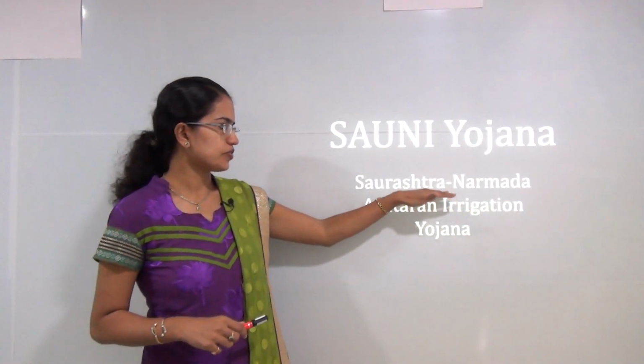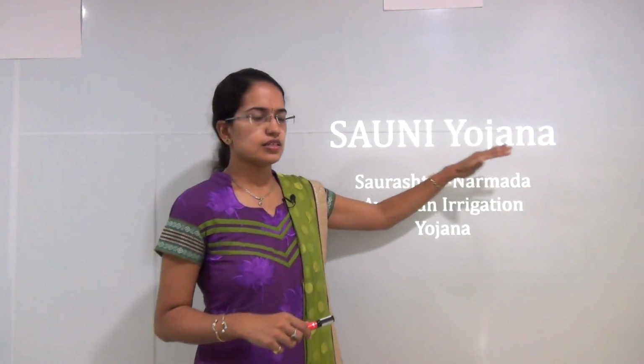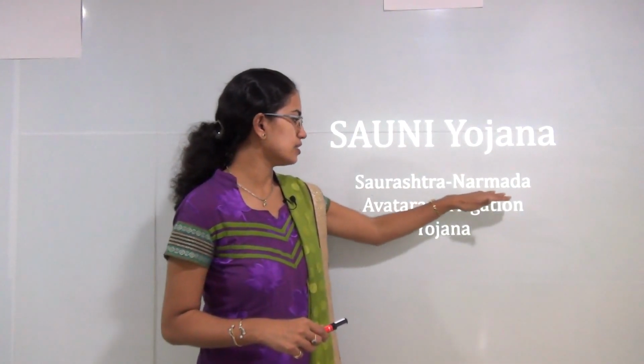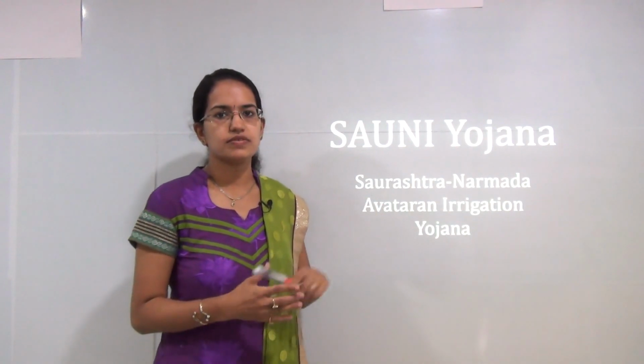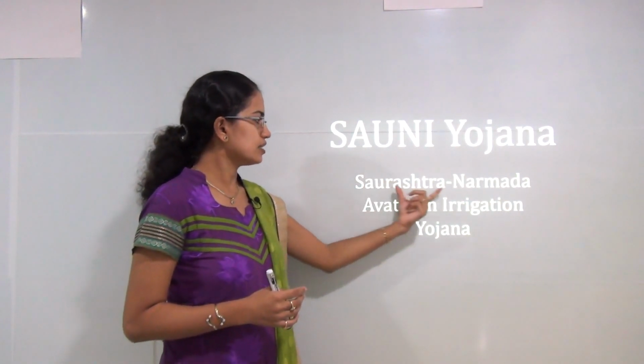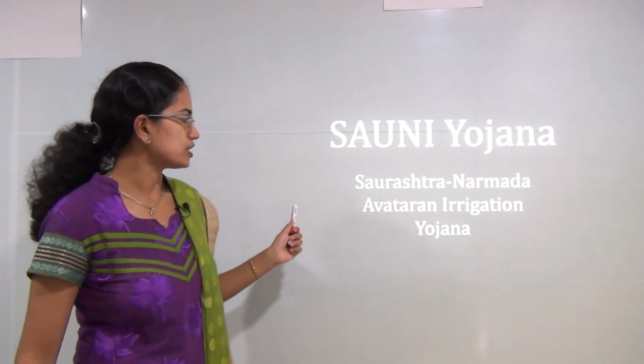Welcome. In this session, we would cover one of the recent topics for GS as well as geography optionals. That's the SONI Yojana. The full form is the Saurashtra Narmada Avtaran Irrigation Yojana. Before we start about the details of this Yojana or this project, we will understand the region of Saurashtra and why there is a need to divert waters from Narmada to the Saurashtra region.